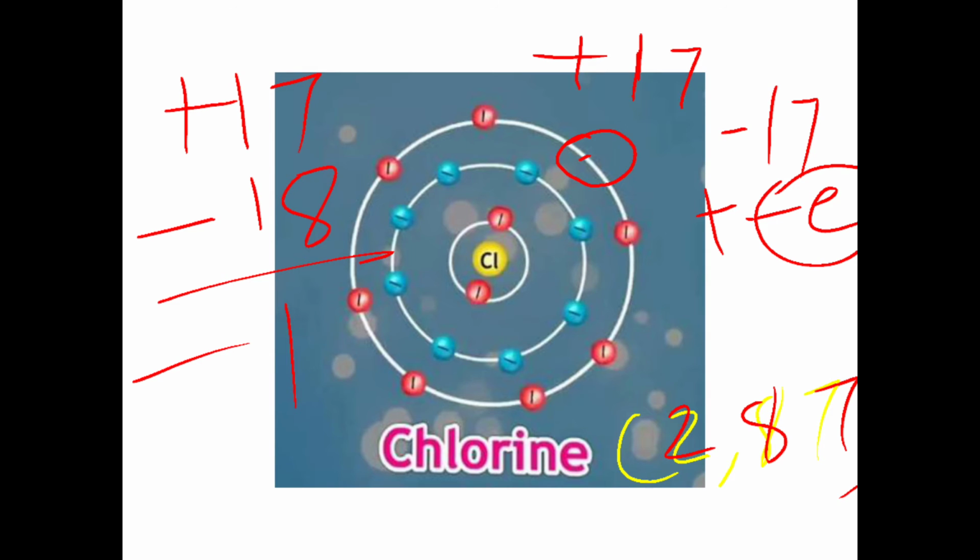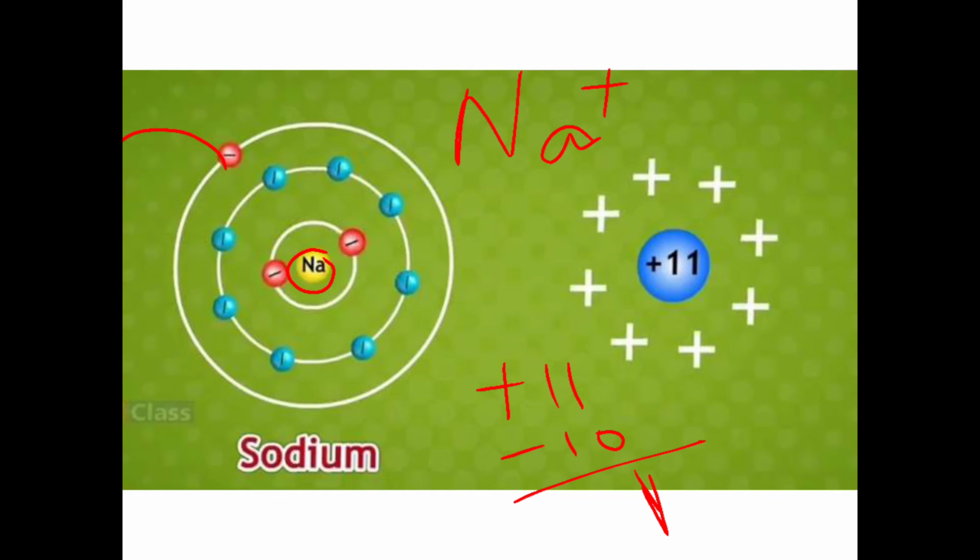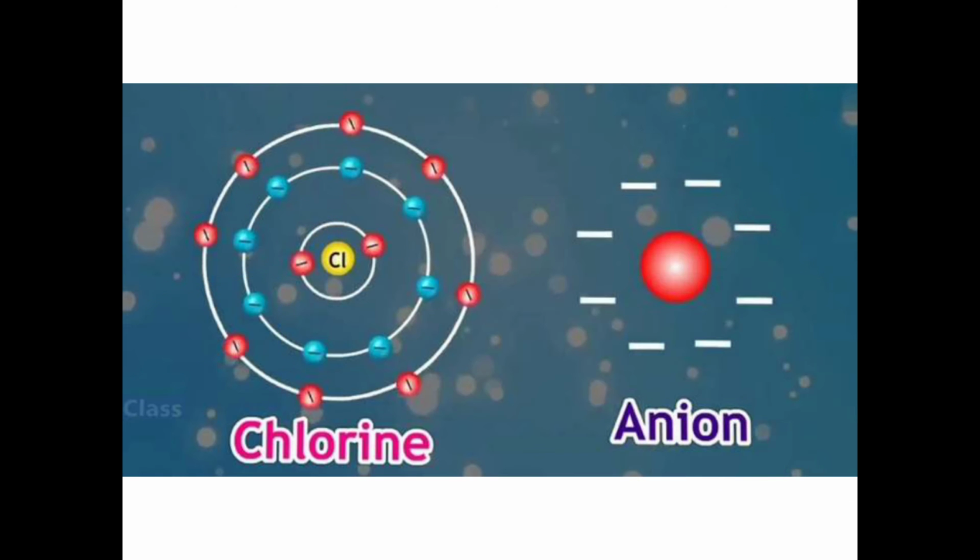So what is the net charge carried by the chlorine atom now? It is no more an atom, it became an ion, because an atom is electrically neutral. It doesn't have any charge. But when this chlorine atom accepts one electron, it becomes a negatively charged ion. And similarly, this sodium will become a sodium ion. So we will get two ions, sodium and chlorine.